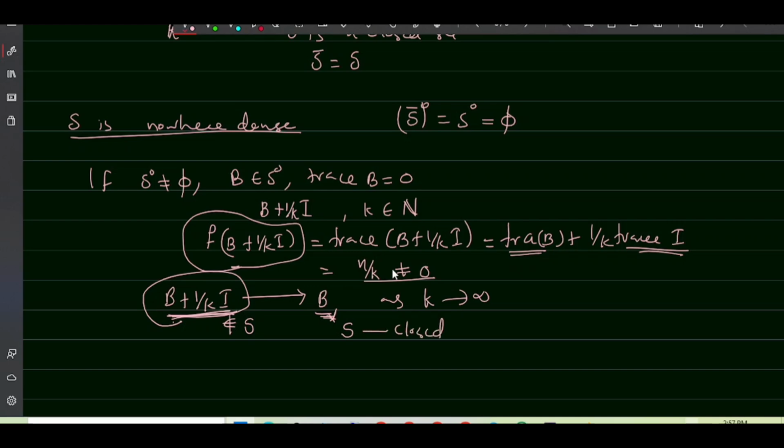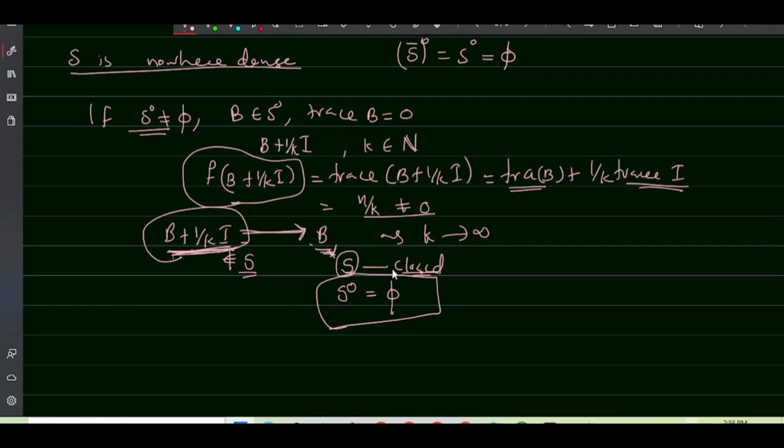So this will be a contradiction. So our assumption is wrong. Once more look at this sequence: it is a sequence of matrices which is not in S and which converges to an element in this closed set S. This is a contradiction since S is closed. So our assumption is wrong, hence S interior is equal to empty, which means S is nowhere dense.